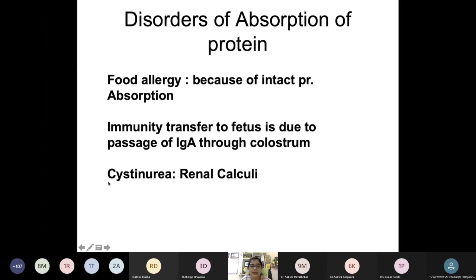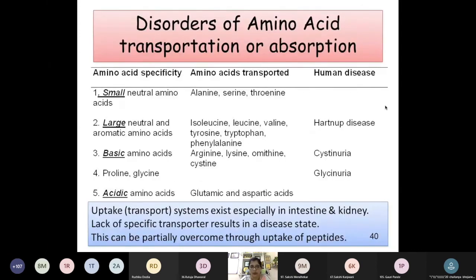Then even some cystine molecule, you know, it is made up of 2 amino acids, may also skip digestion sometimes and enter the bloodstream. So this cystine may accumulate in the kidney and that may lead to renal calculi. So these are the disorders due to improper digestion or absorption of protein.